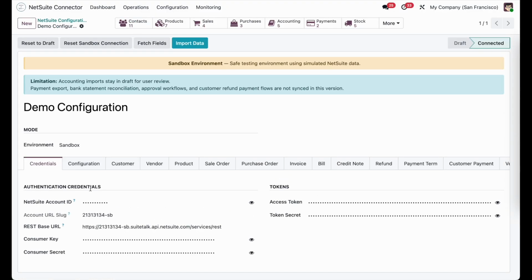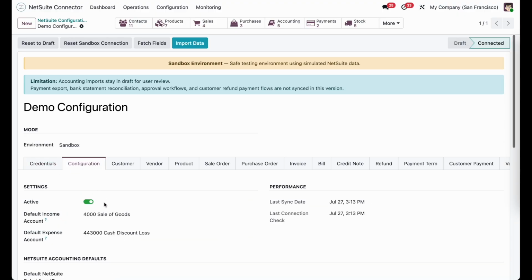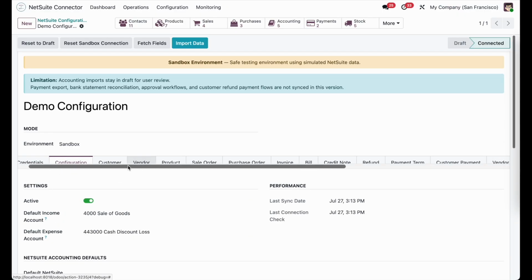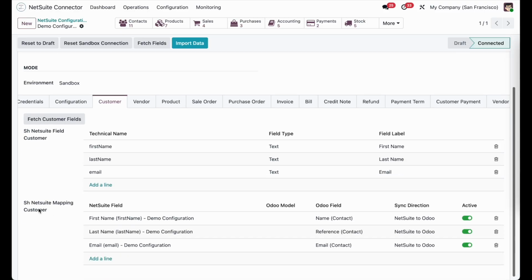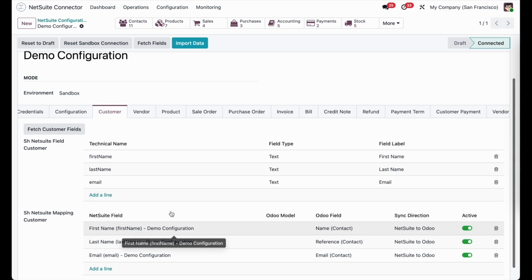Operations, we also have partitions page-wise for the credentials, configurations, and after that we have operations for the customers. Here you can set NetSuite fields, customers, and here are the mapping fields for the customer side. And here you can also fetch the customer field.